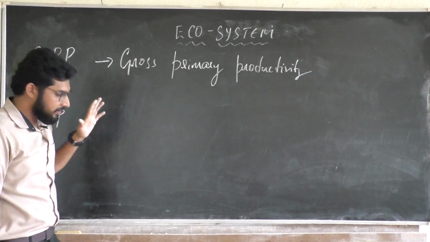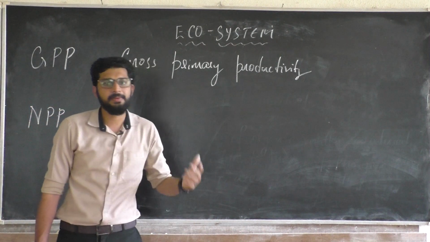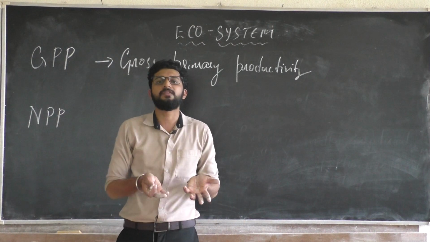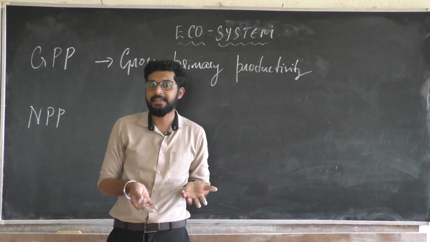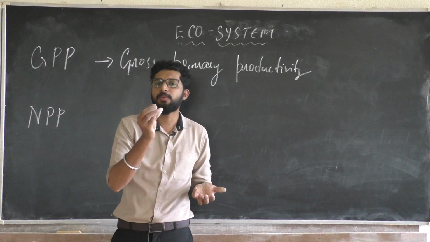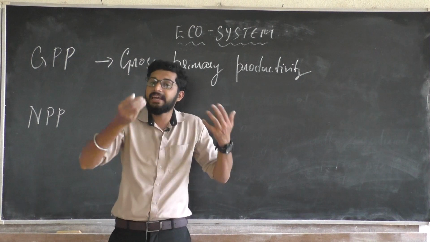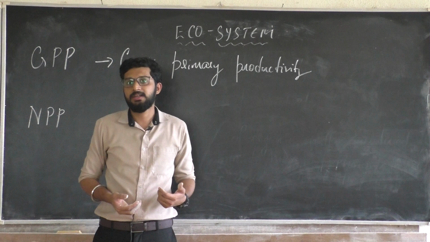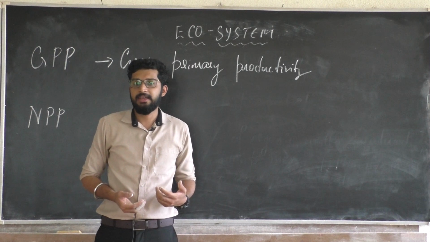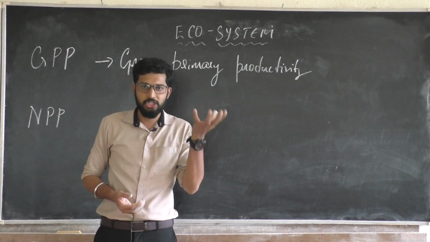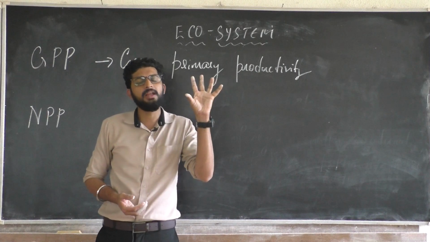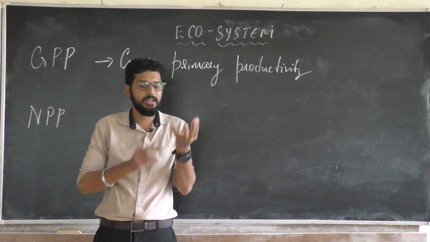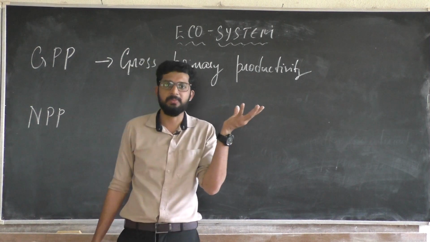I'll tell you this. When a plant prepares food by means of photosynthesis, out of the whole amount of food it contains, a small portion will be utilized by the plant itself for the respiration process. When I take GPP, this is the whole production mass.